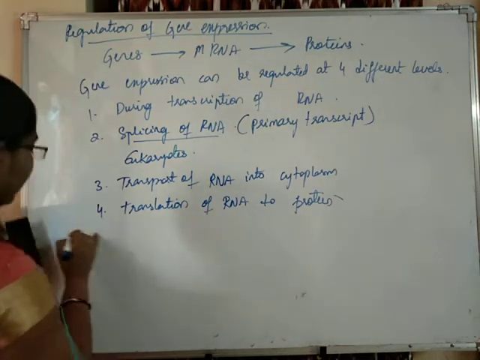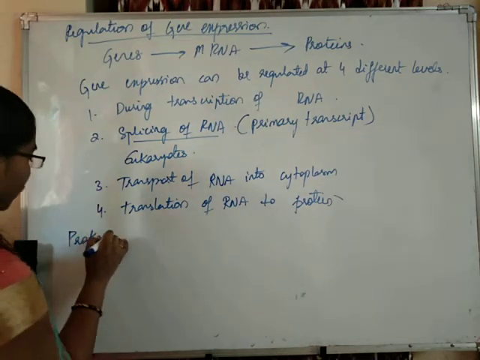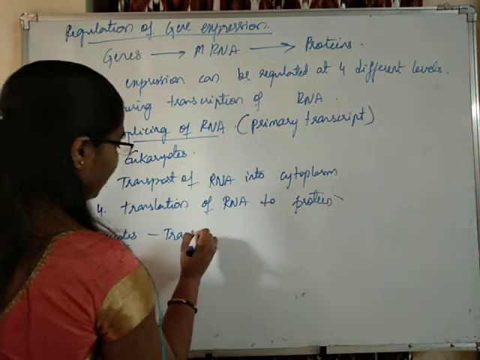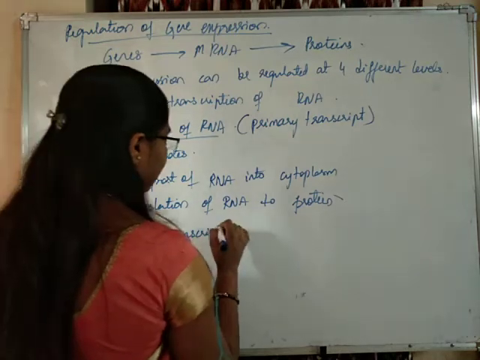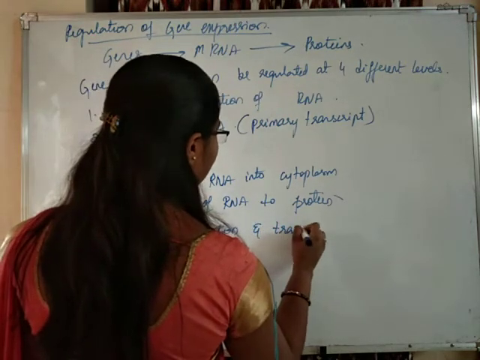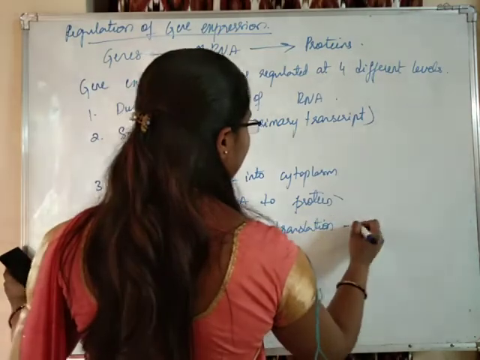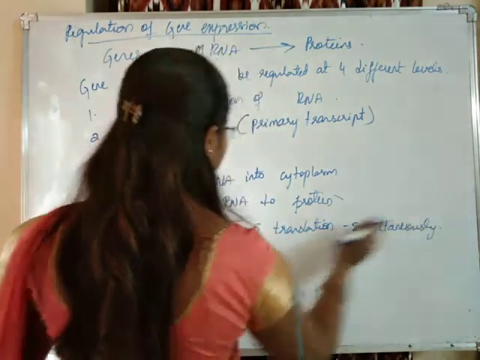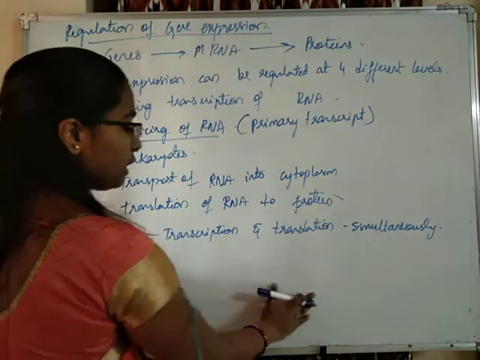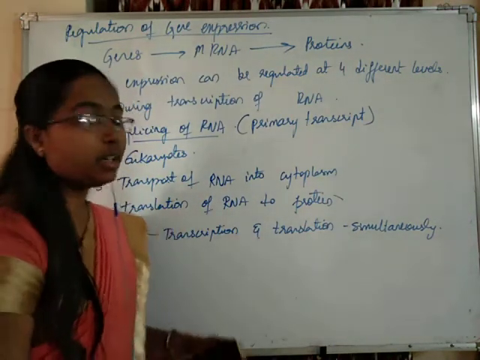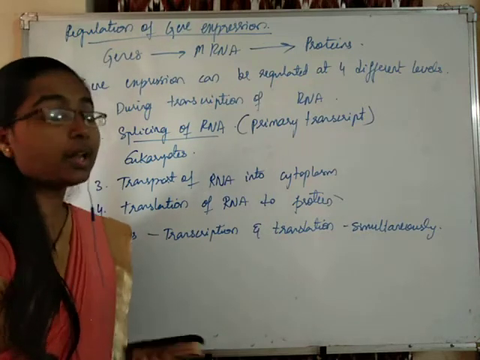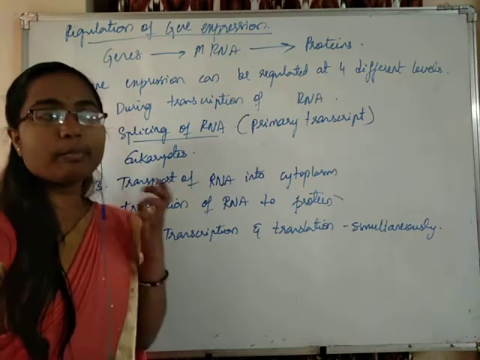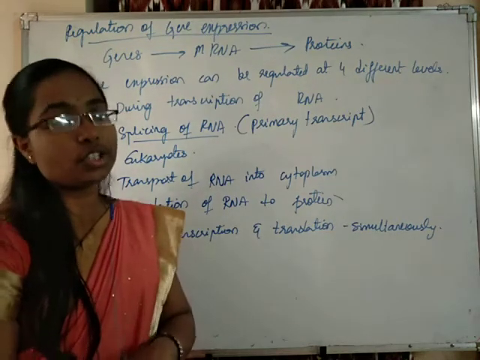As we have already studied, in prokaryotes transcription and translation occur simultaneously. So in prokaryotes there is a very particular regulation of gene expression.